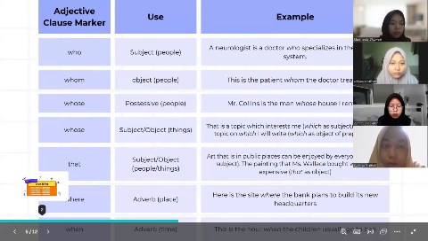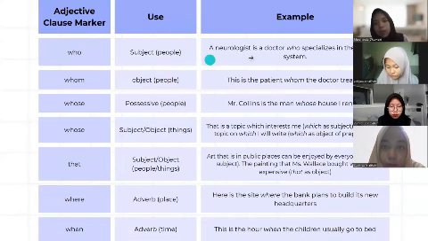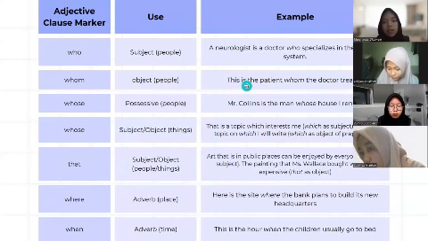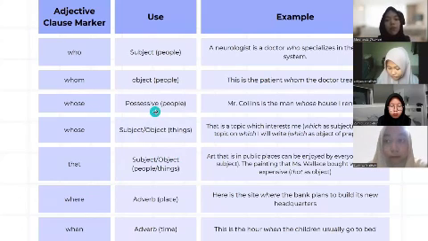And this adjective clause is marked by relative pronouns such as who, that, which, or relative adverbs when and where. This is an example of who, used for subject people. For example, a neurologist is a doctor who specializes in the nervous system. Whom is for object, these people. This is the patient whom the doctor treats. And whose is possessive for people. Mr. Colin is the man whose house is rented.